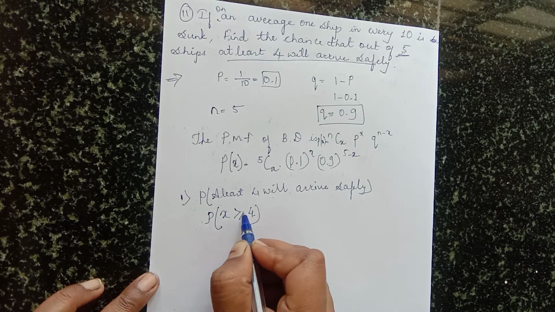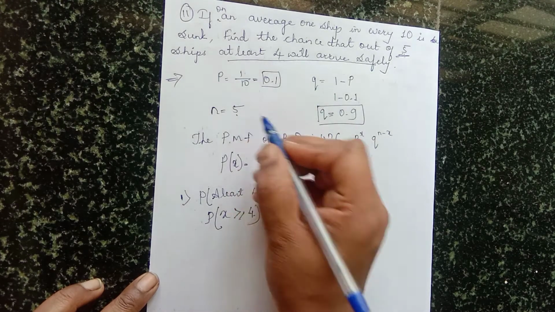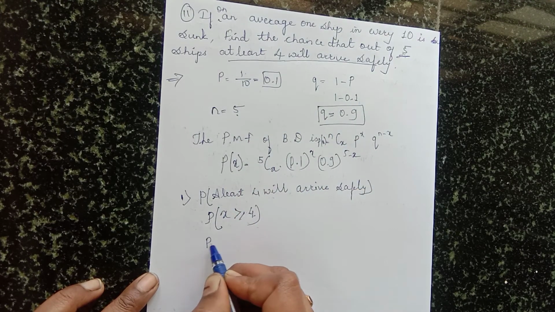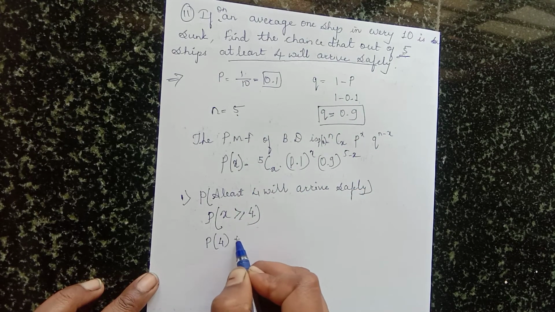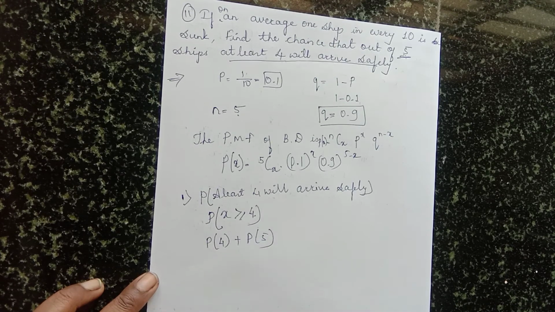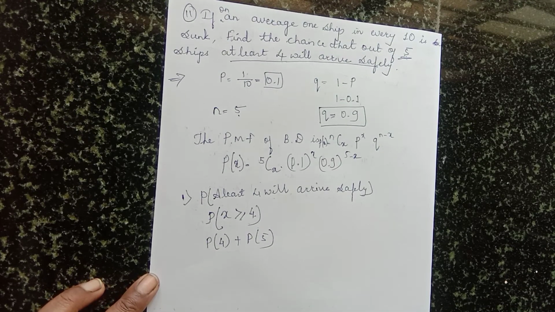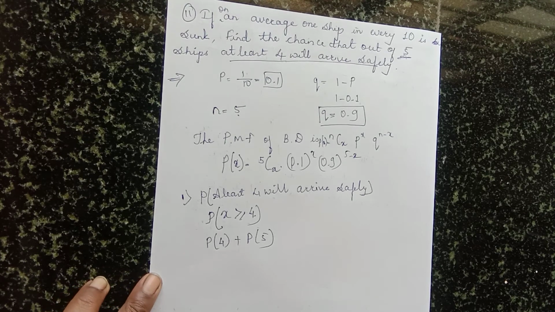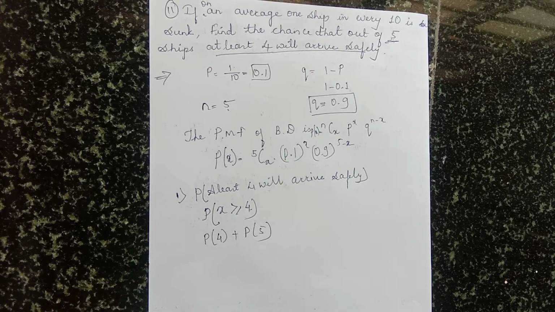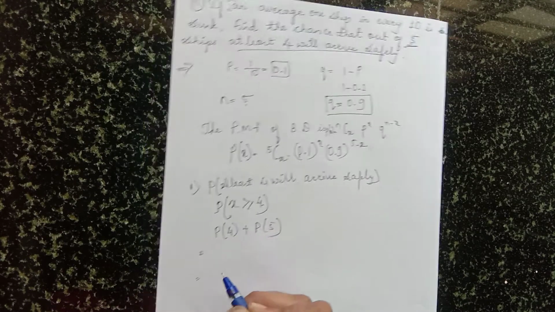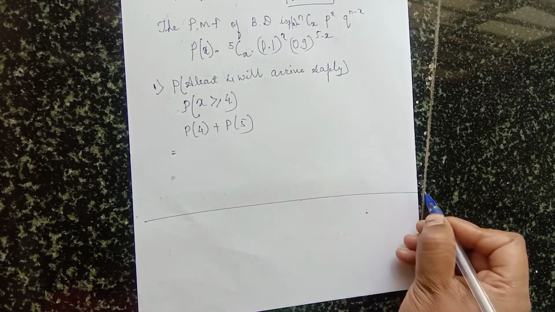Minimum 4, maximum is the N value. N value is how much? 5. So you have to solve P of 4 plus P of 5. Like this you have to solve. Okay, so leave the space here. Then we'll solve P of 4.